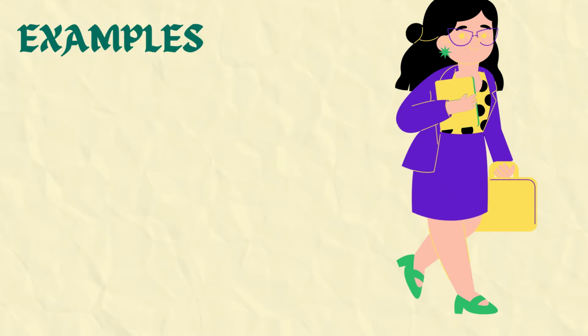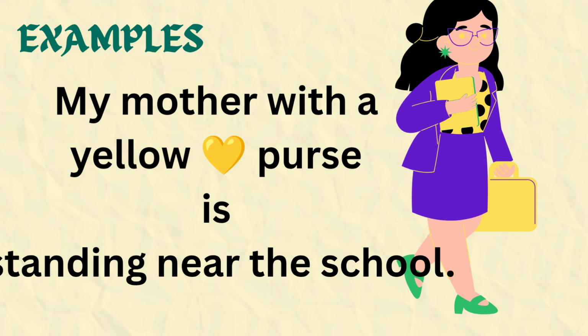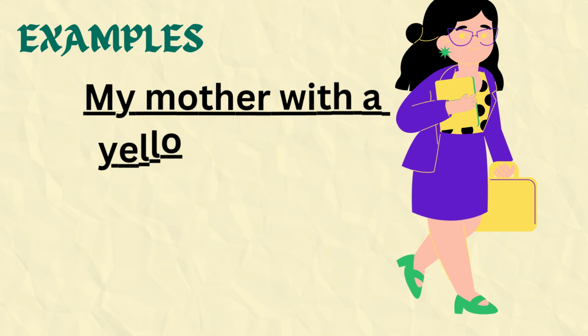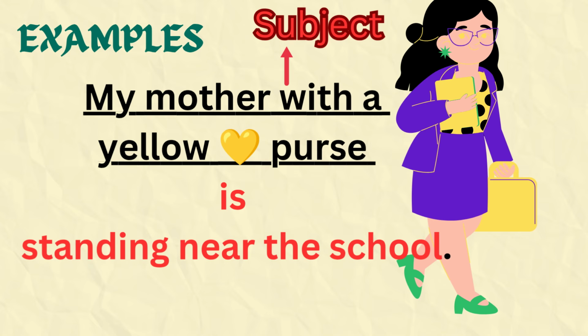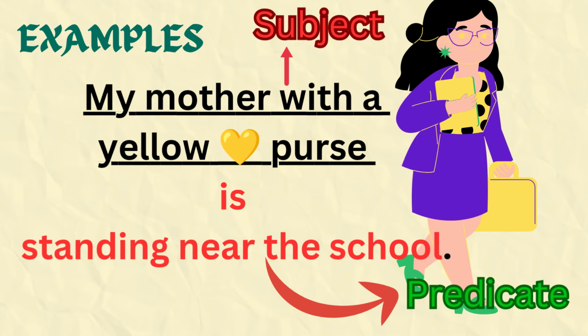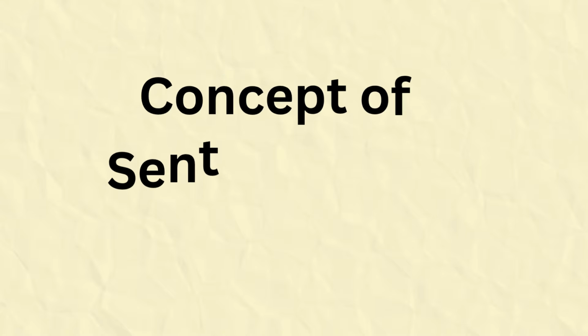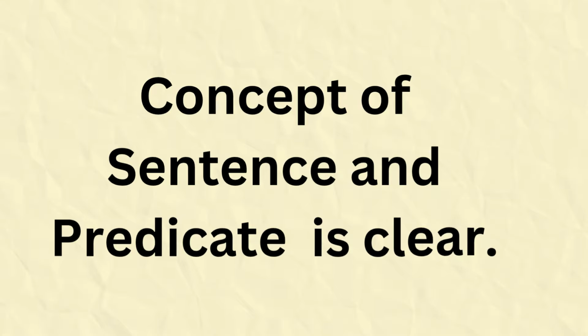Next example, my mother with a yellow purse is standing near the school. My mother with a yellow purse, that is a subject, and predicate starts with a verb. So, is standing near the school is a predicate. Even though the subject is long, the predicate starts from the verb is standing. Got it? Okay. I think the concept of sentence and predicate is clear.